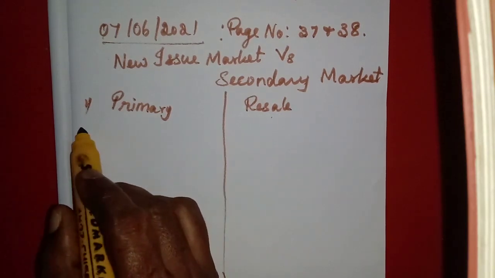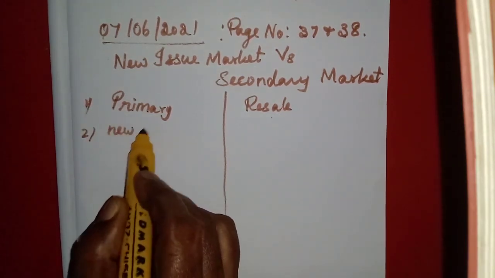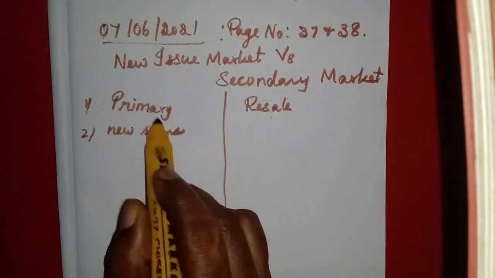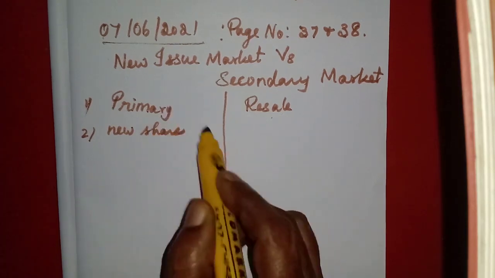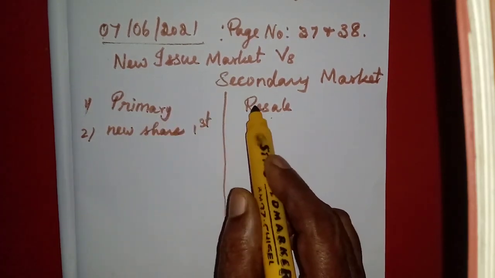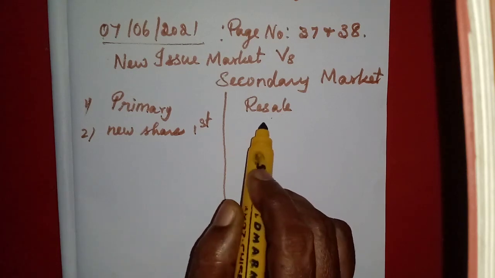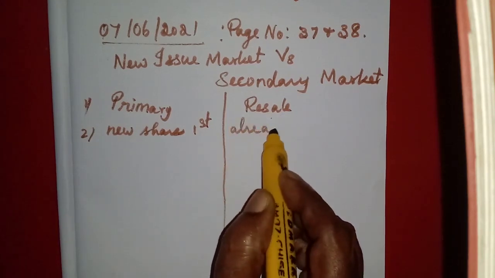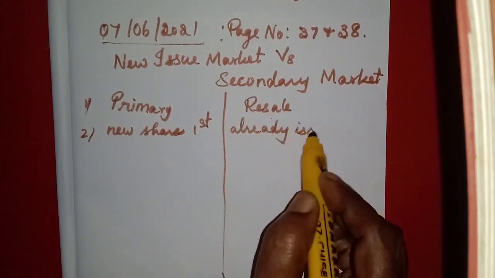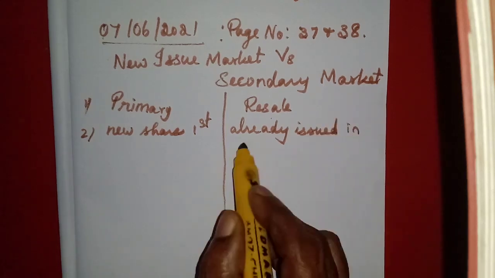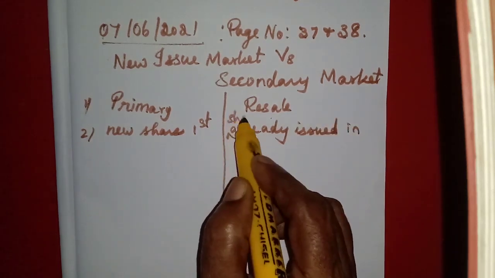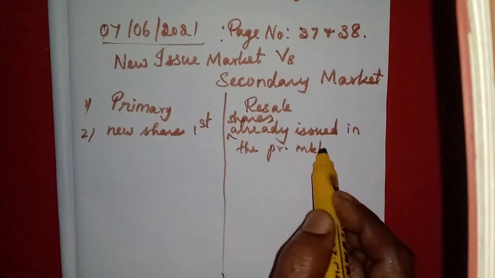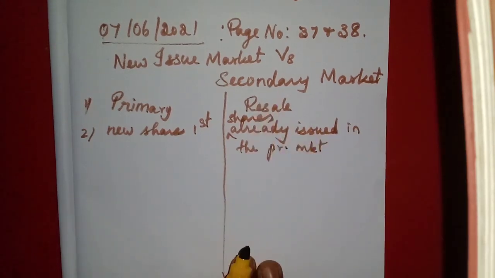Which shares are sold here? Here new shares are sold. In the new issue market, the shares are sold newly for the first time. But in the secondary market, the shares which are already issued in the primary market, or new issue market, are sold.